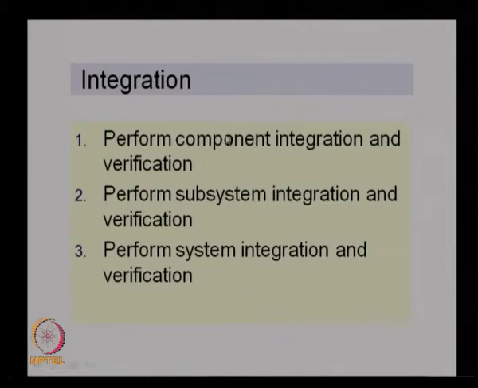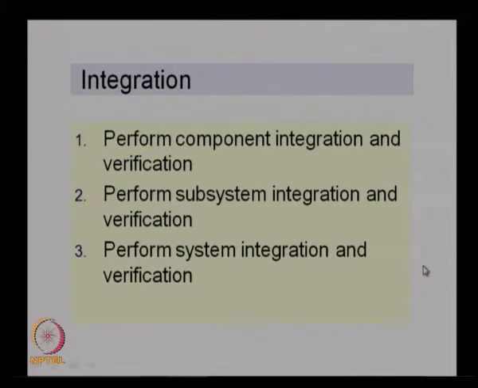So, basically this is more like a bottom up approach, where we start with the smallest item or the components, then go for the subsystem and do the system integration, and at every stage we will be going for the verification. So, whenever we have a component integration, we go for a verification stage to ensure that this meets the design requirements, and then we go for the subsystem integration and then go for a verification, again ensuring that it meets the requirements, and then perform the final system integration, and then do a verification to ensure that it meets the requirements specified.